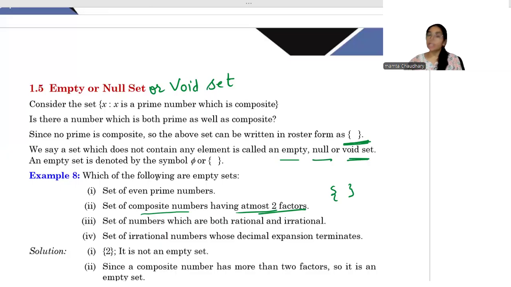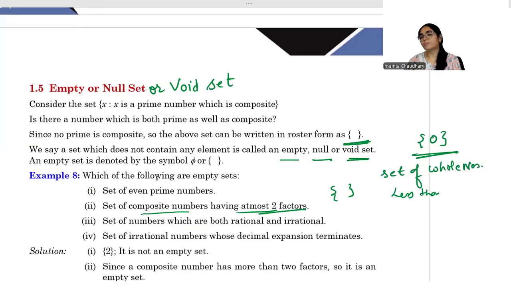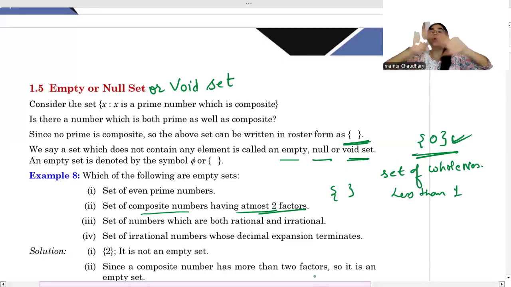But if the element is 0 here, then it is not a null set or void set. For example, a set of whole numbers less than 1. So yes, we have 0. So this is its roster form. But this is not an empty set. Empty set means in that set there is no element, and in this set we have one element.